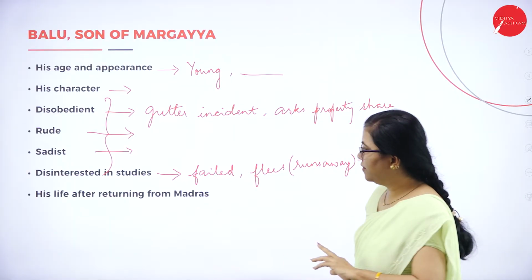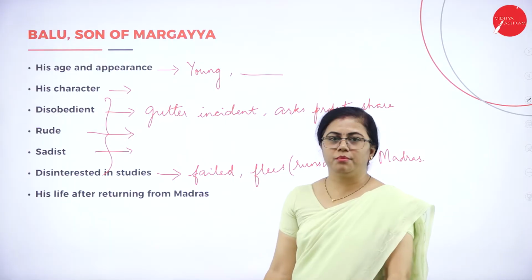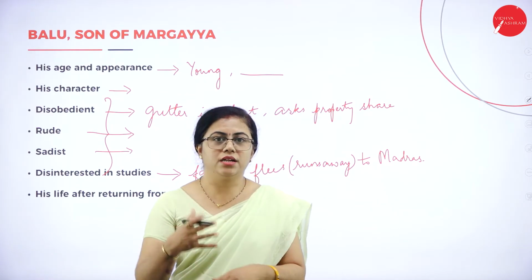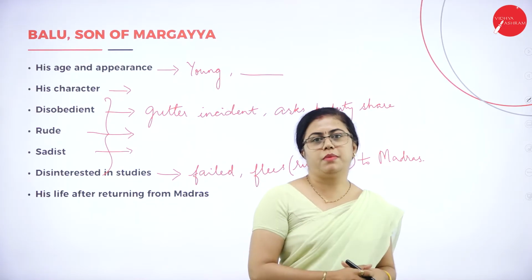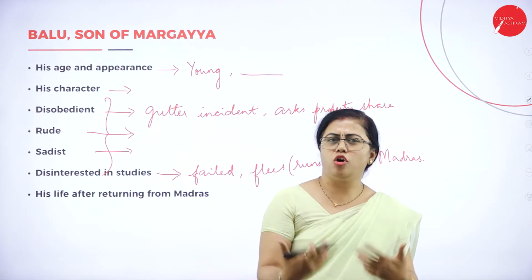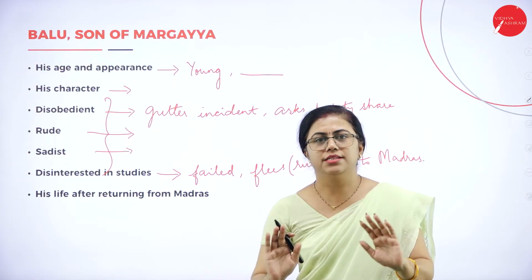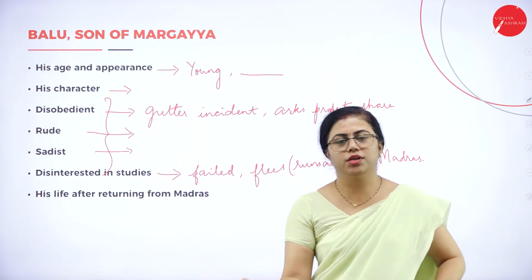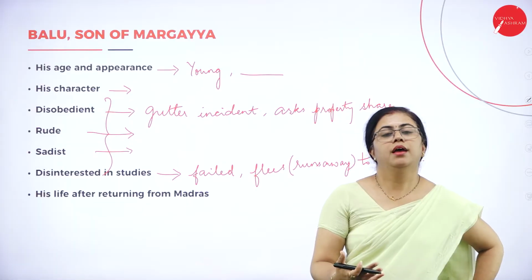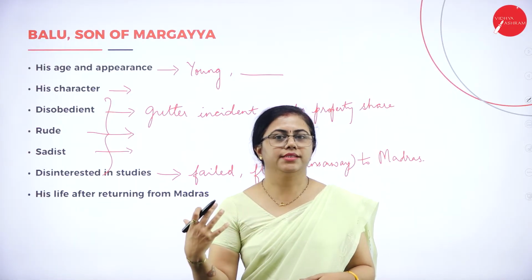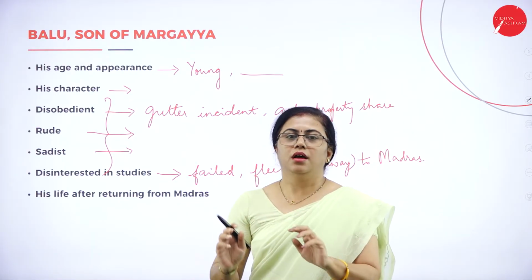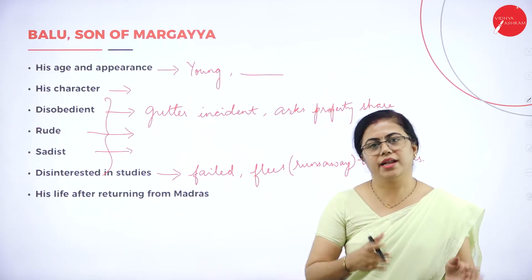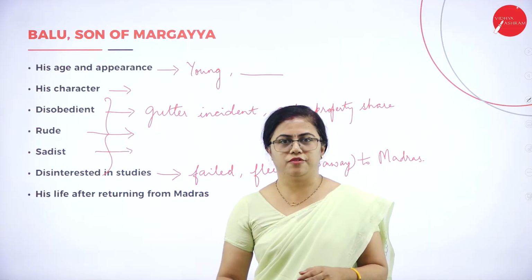At last you have his life after returning from Madras. Once he is out of the house, they start pampering him more when he comes back. Margaya gives him all the luxuries. He doesn't scold him, and that is also because of love towards his son. He doesn't worry about him, he just lets Balu lead his life.